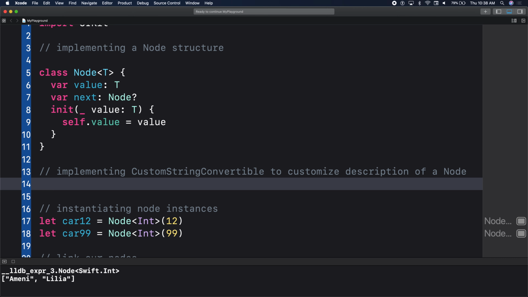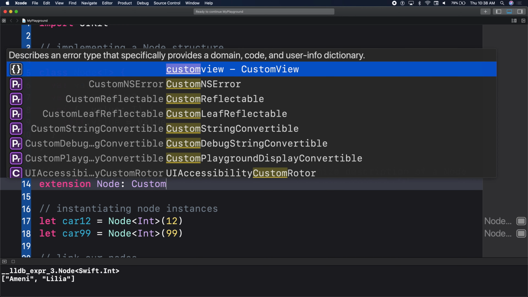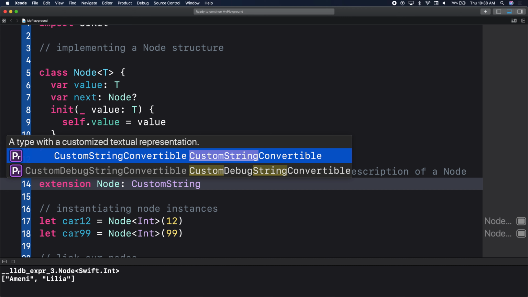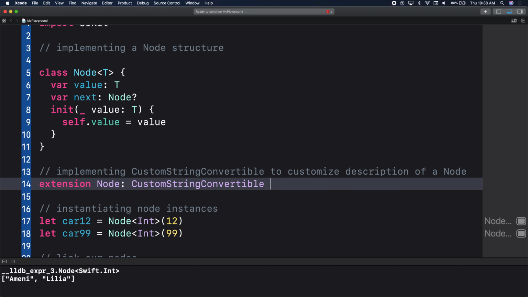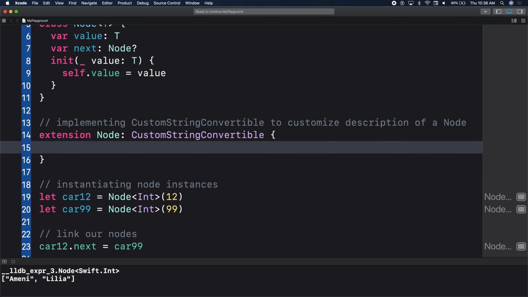So we'll use an extension like we've been using extensions in our view controllers, but this time I'm extending the Node and I'm conforming to CustomStringConvertible. And as Benvenido says, it will customize the print statement for us. When we say print car 12, we could say how we want the print statement to look by overriding the description here. So at this point, we are saying we're conforming to CustomStringConvertible, right? We have to implement description.